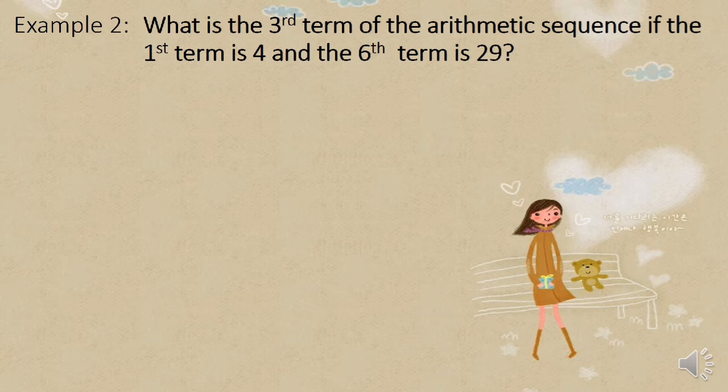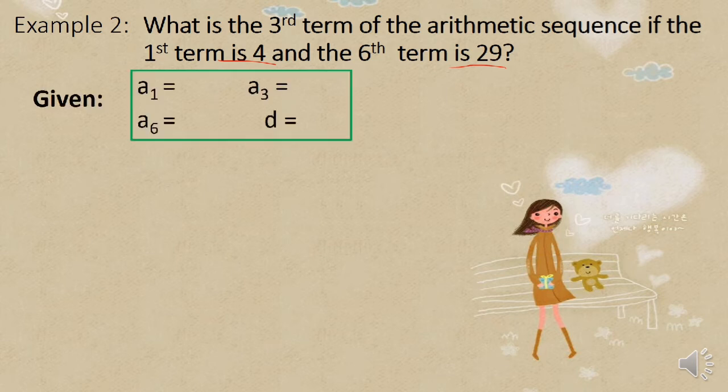What is the third term of the arithmetic sequence if the first term is 4 and the sixth term is 29? So, first step is to identify the given of the problem. So, here, we have 4 as the value of the first term, 29 as the value of the sixth term or a sub 6, and then our third term is unknown.